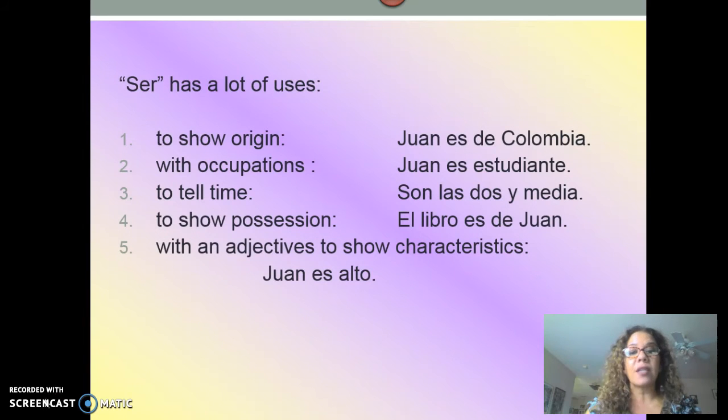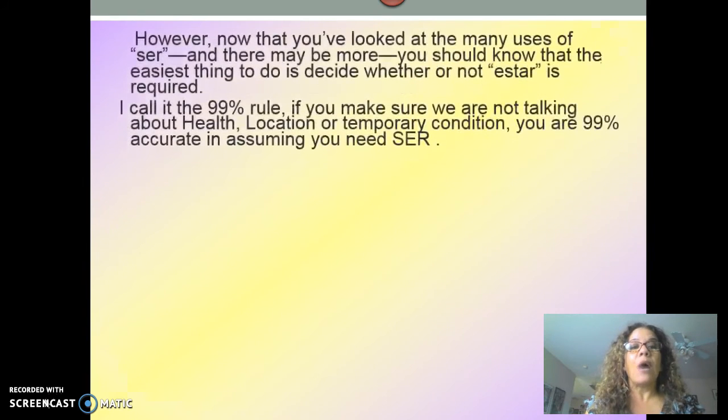And notice that these characteristics, unlike the ones in estar, actually stay, they are considered permanent, like somebody being tall, somebody being intelligent, somebody being short. That doesn't really change overnight. Whenever you have something that is basically part of who you are, that's considered permanent characteristics.